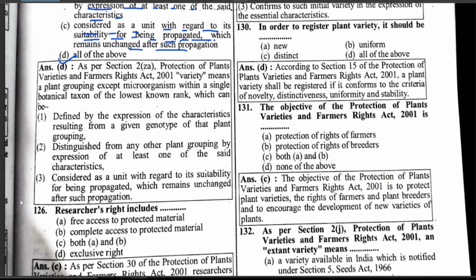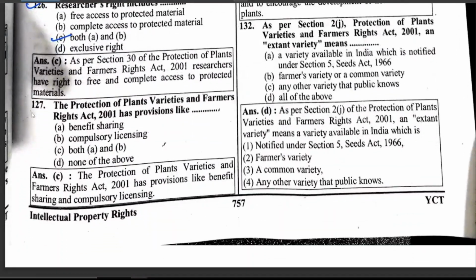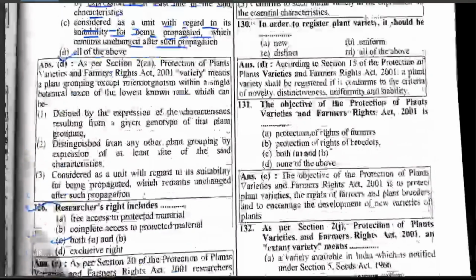Researcher's rights include free access to protected material, complete access to protected material. Next question. The Protection of Plant Varieties and Farmers' Rights Act 2001 has provisions like benefit sharing and compulsory licensing.